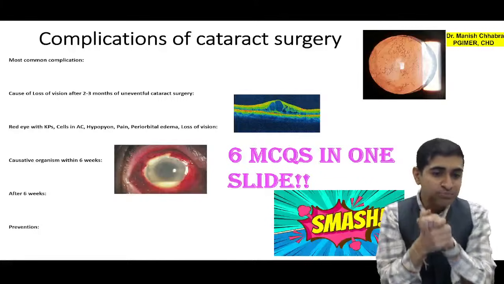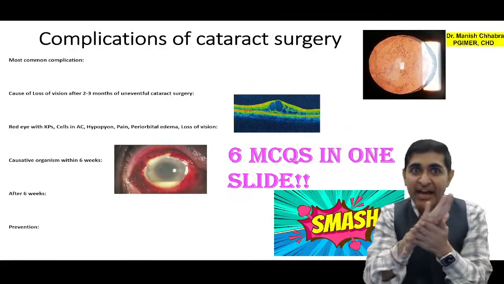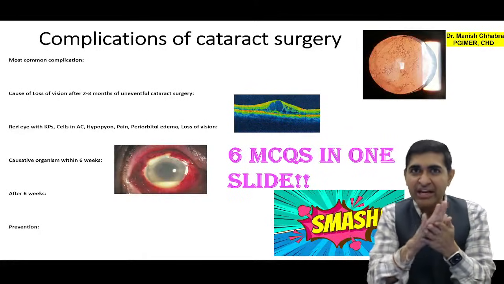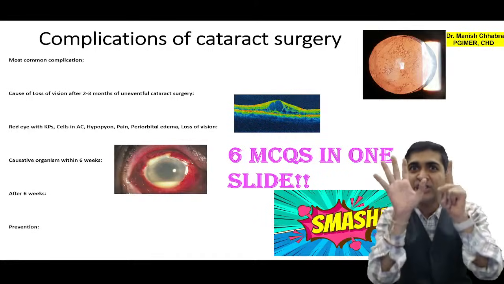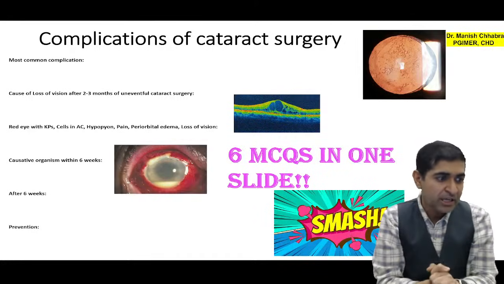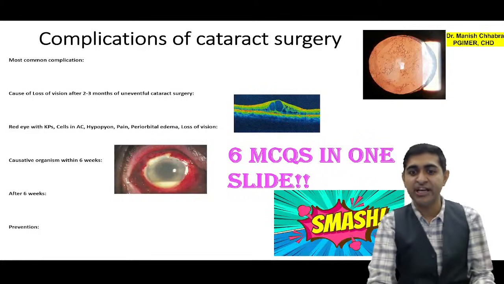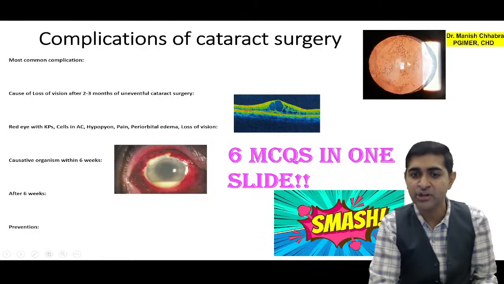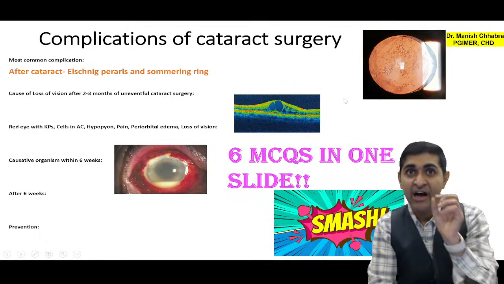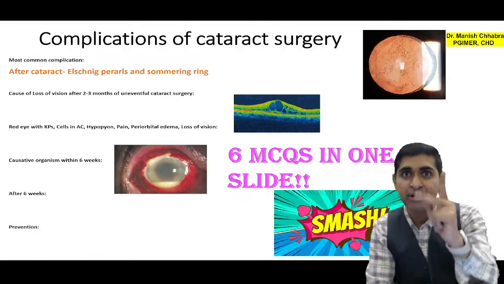Okay, so let's move over to our next slide, and this slide consists of 6 MCQs, 6 in 1. So can you answer me? Yes, most common complication of cataract surgery. Can you tell me what is this complication, boys and girls? This is your after cataract. After cataract, it can be Elschnig pearls or Sommering ring.